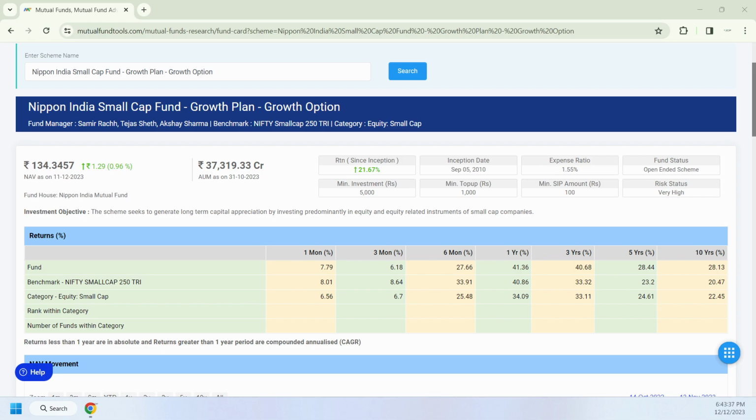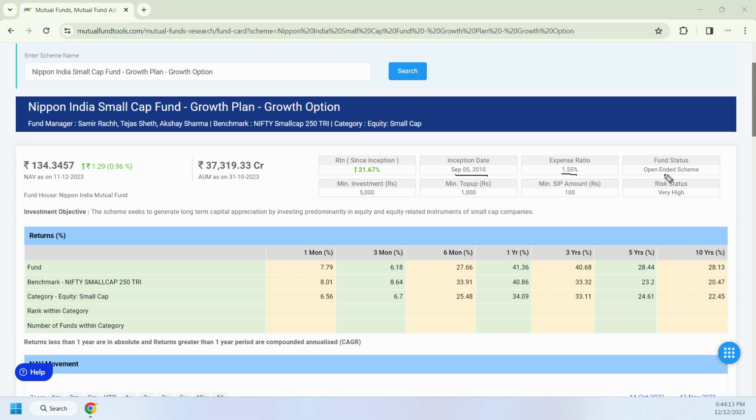For the Nippon India Small Cap Fund growth plan, growth option, the NAV is around 134.37 as of now, the current price. Up to yesterday, it has increased by 1 rupee 29 paisa, that is almost 0.96%. This fund started on 5 September 2010. The expense ratio, what we pay to manage this fund, is 1.5%.